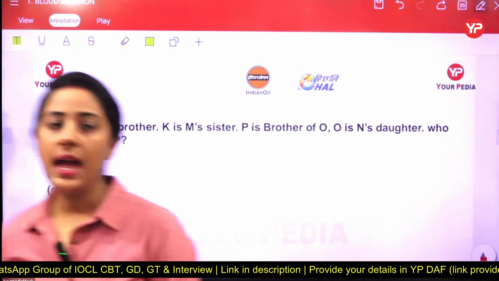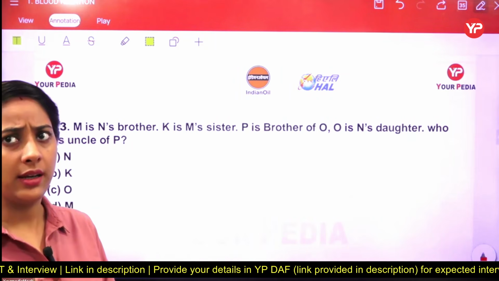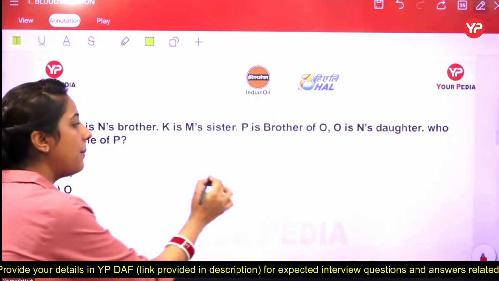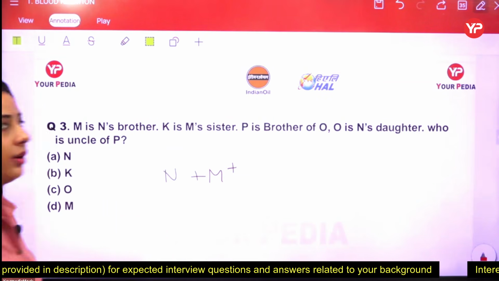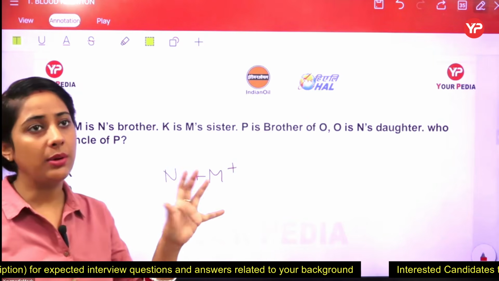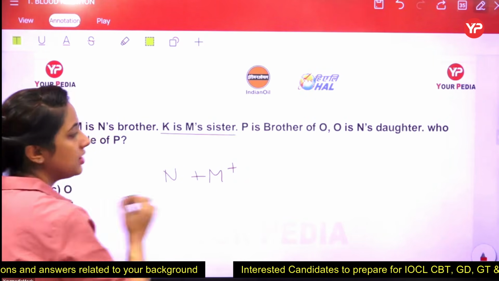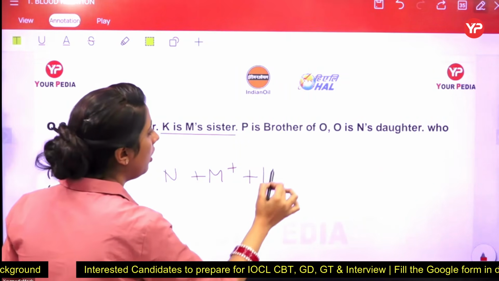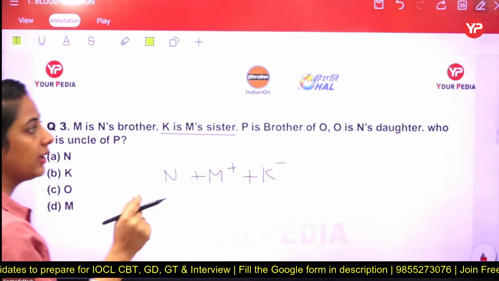The next one is M is N's brother. Who is the brother here? M or N? M is N's brother. Yes, M is the brother of N. Okay, so we do not have any clarity about the gender of N right now. Now the next information is K is M's sister. We have a M, so we can relate this one. K is a sister of M. Okay, so we create that one again.